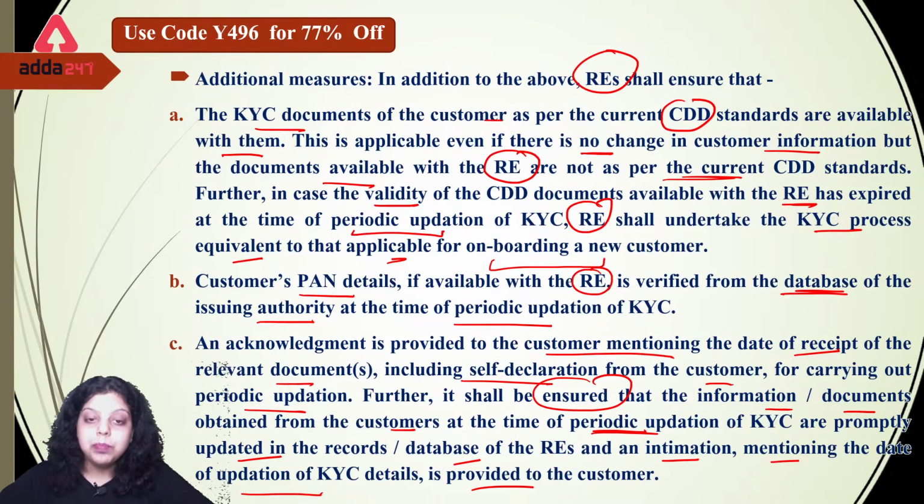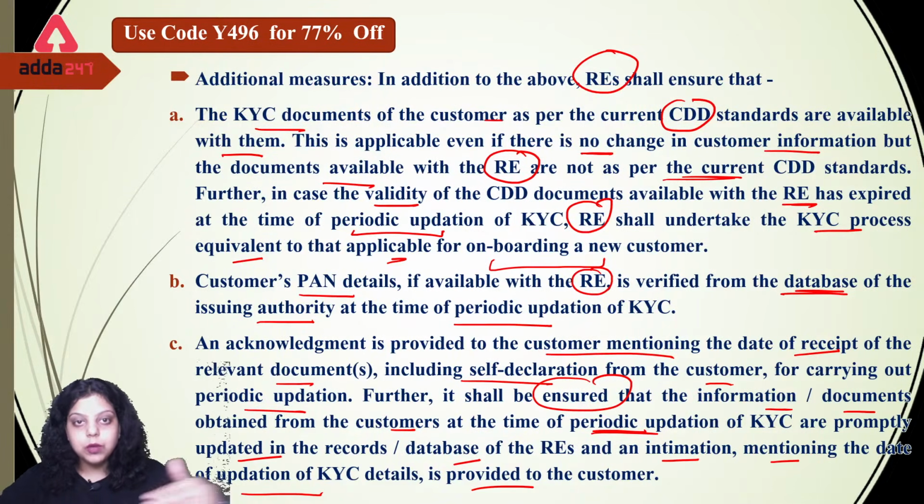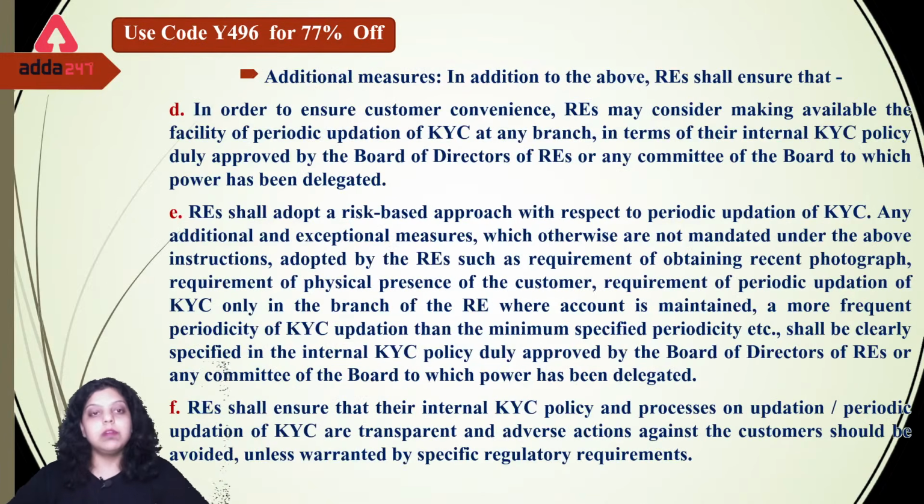Further, it shall be ensured that the information or documents obtained from the customer at the time of periodic updation of KYC are promptly updated in the records and database of the regulated entities, and an intimation mentioning the date of updation of KYC is provided to the customer. So whenever you have done the periodic updation of the KYC, that document should be updated in the bank's database also. Okay, and the detail will be provided to the customer that on this date your KYC periodic updation was done and these documents will be maintained in the bank's database. Okay, so this information will be given to the customer.